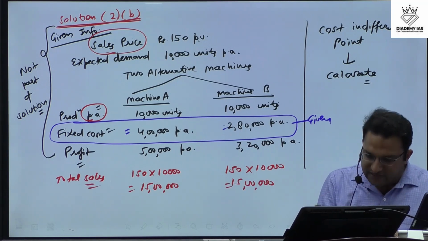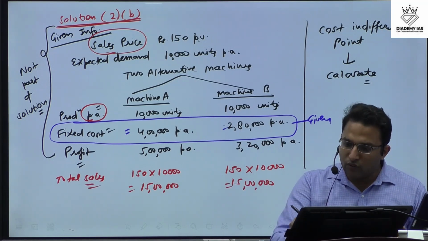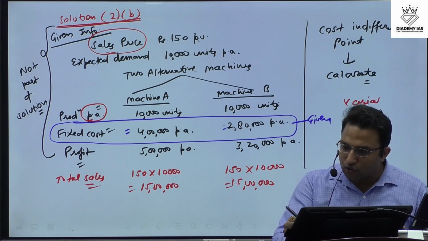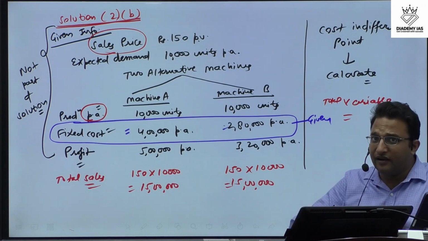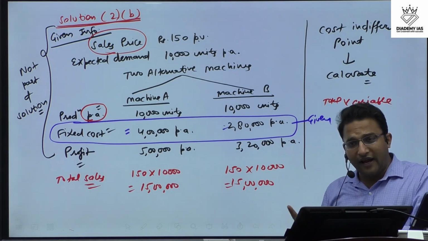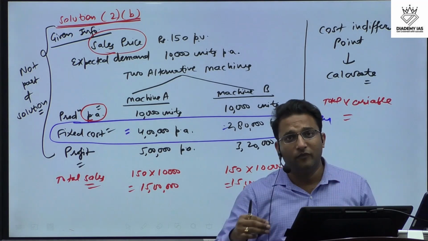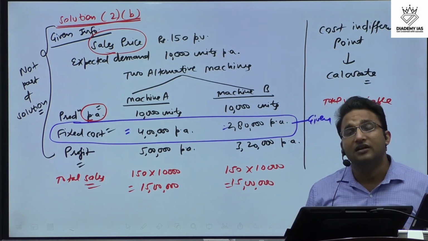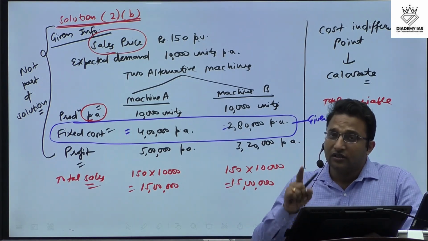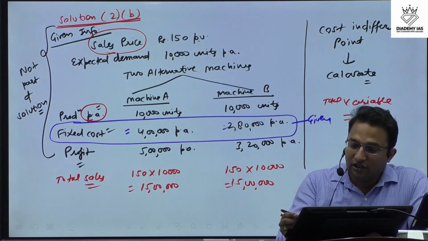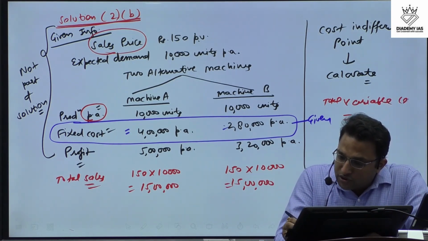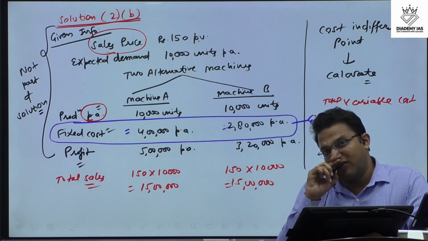So we know the total sales, right? Now how to calculate the variable cost, the total variable cost? Okay, this discussion I am doing only on this page, whatever I am writing, this is only for your understanding. I can directly write in the solution, but then you might struggle that, sir, how this figure was arrived. So this discussion, this page I am writing only for your understanding. So how do we calculate total variable cost?